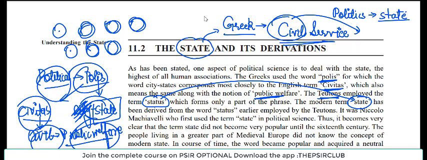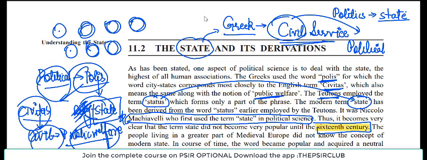And actually in political science, state was first used by Machiavelli, who used the term state in political science. Officially state इसने use किया था. उससे पहले terms थे, they meant state, but exactly वो state बोला नहीं गया था, right? तो ये चीज़ यहाँ पे अच्छे से समझने की कोशिश है. ये बात क्लियर है कि जो आज का हम स्टेट चिल्लाते हैं वो 16th सेंचुरी तक क्लियर ही नहीं था. It became clear only in the 16th century, right?